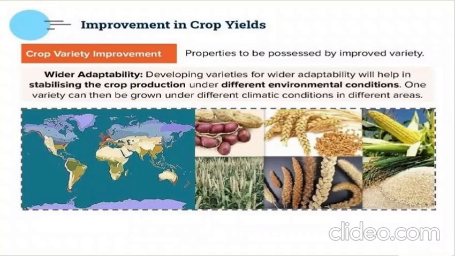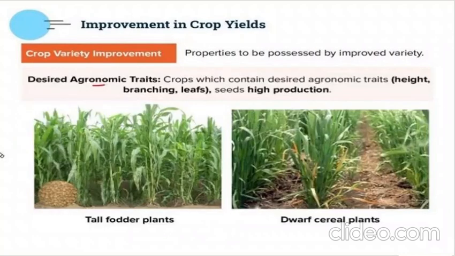Next one is wider adaptability. Adaptability towards environmental conditions. If there are sudden changes in the climate, it should be suitable to it. That is one property. Last property is desired agronomic traits. Means crops which contain desired agronomic traits like height, branches, leaves, seeds of high production, right? So that is the agronomic trait. Like here you see these are tall fodder plants, healthy and tall. These are dwarf cereal plants which are short and not properly grown. So that is about crop variety improvement.